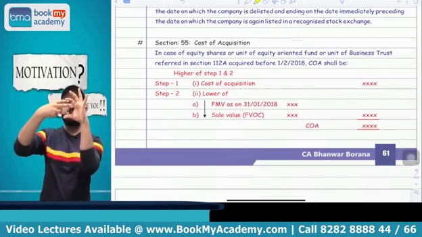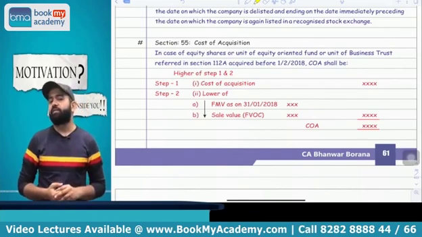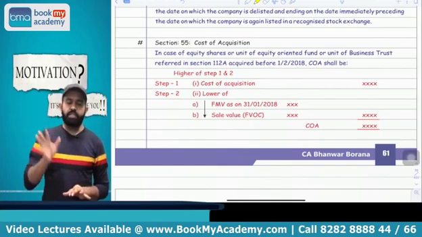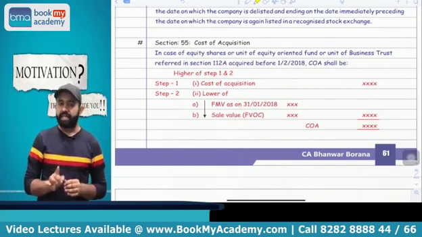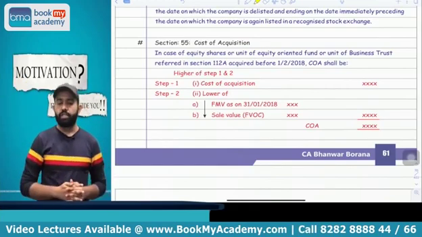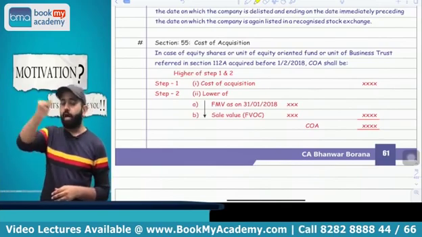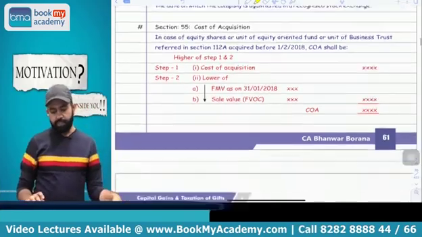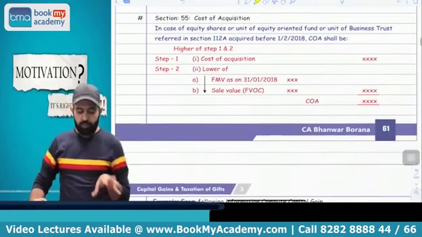But in case of three transactions, 112 benefit is not available if STT is not paid at the time of purchase. First, acquired the share during the delisting period. Second, acquired the share through a preferential issue. Or third, acquired the share outside a recognized stock exchange. But there are certain exceptions to these transactions also. Now next part, all people please pay attention.